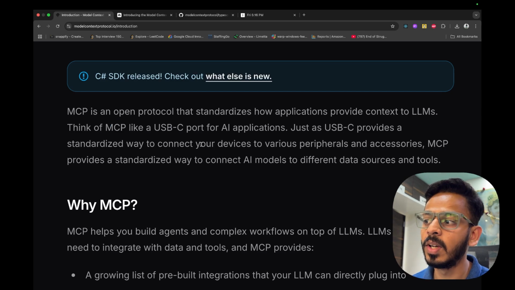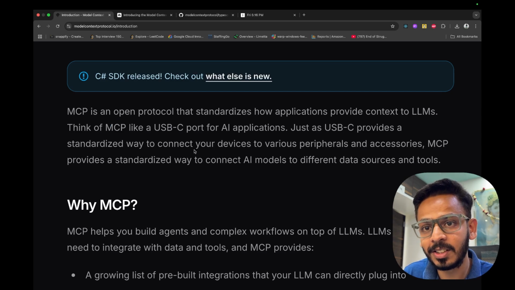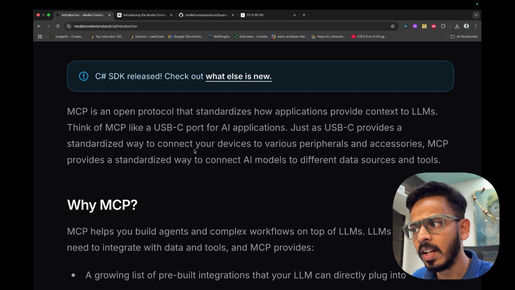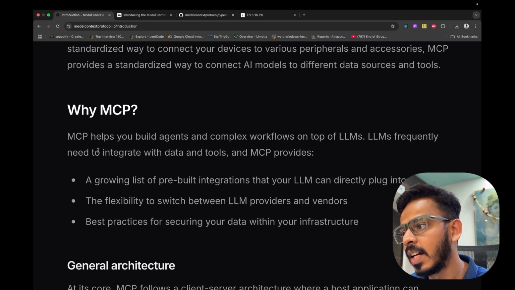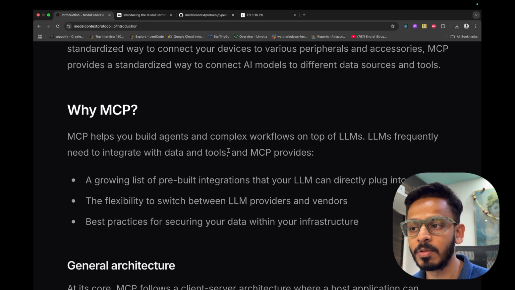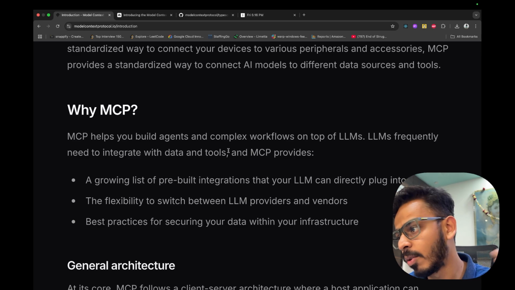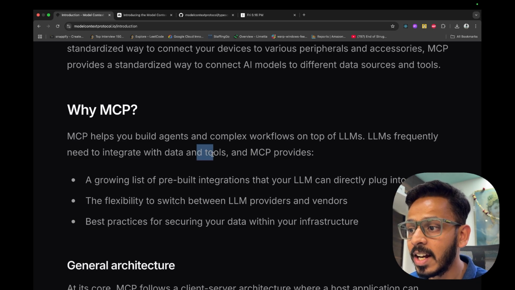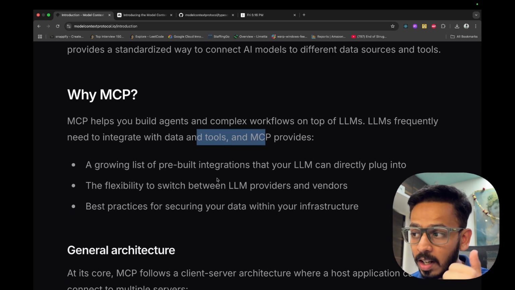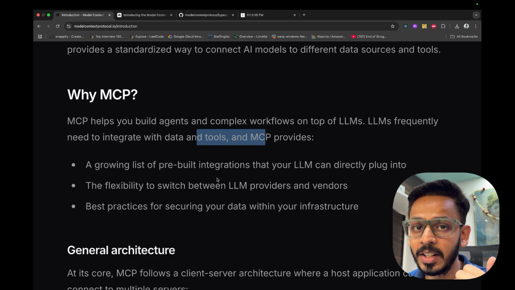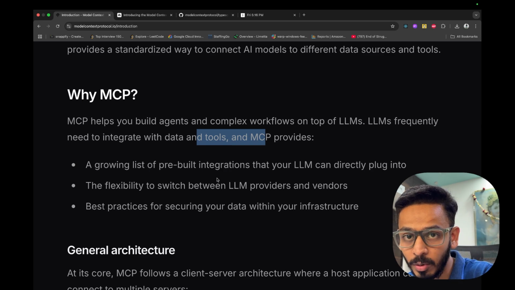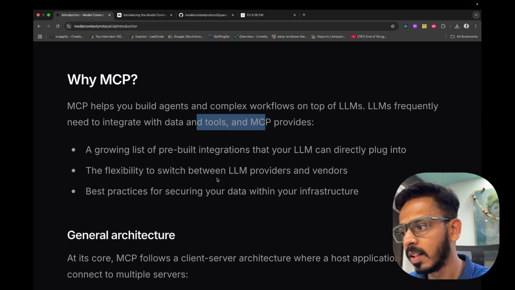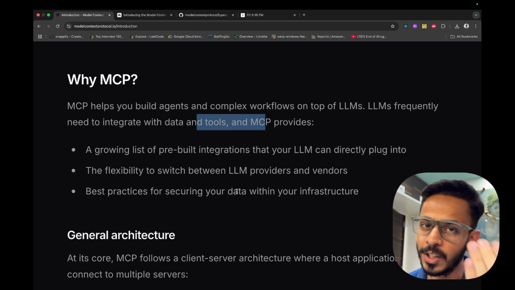Just like a USB provides a standardized way to connect your devices to various peripheral accessories, MCP provides a standardized way to connect AI models to different data sources and different tools. Now, why MCP? MCP helps you build agents and complex workflows on top of LLMs. LLMs frequently need to integrate with data and tools, and MCP provides, first, a growing list of pre-built integrations that your LLM can directly plug into. Second, the flexibility to switch between LLM providers and vendors. And third, best practices for securing your data within your infrastructure.